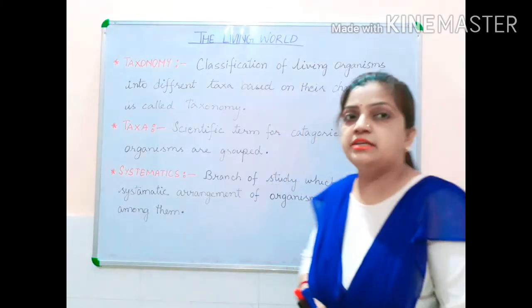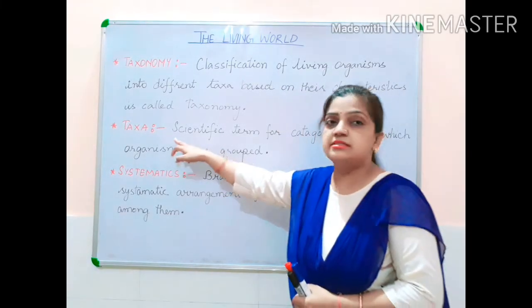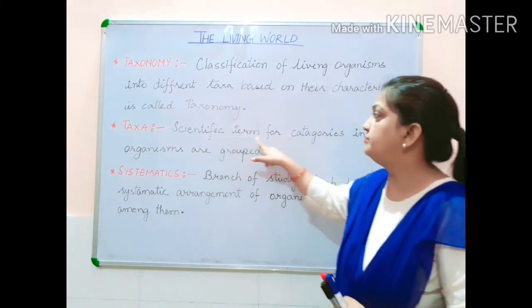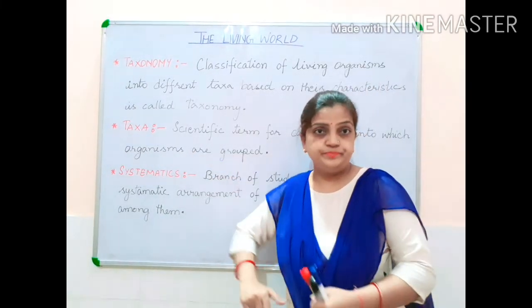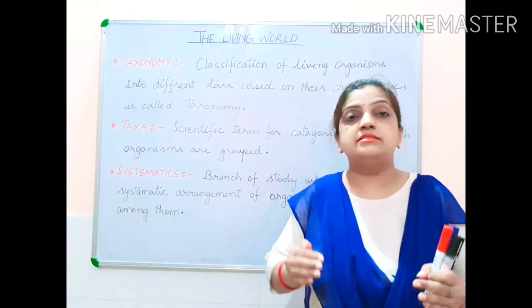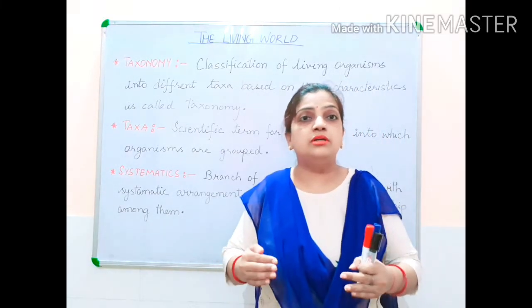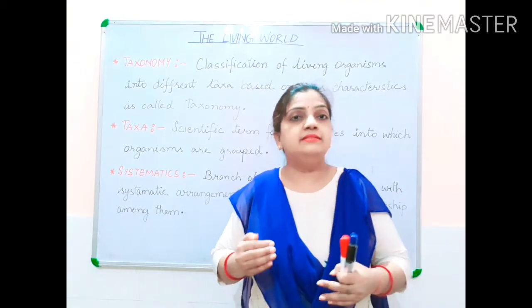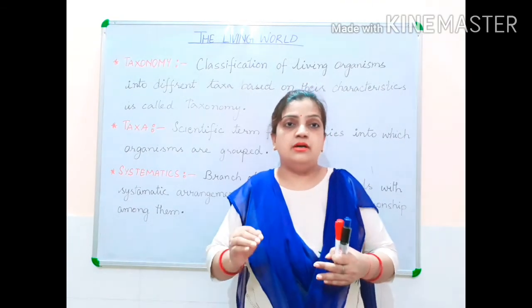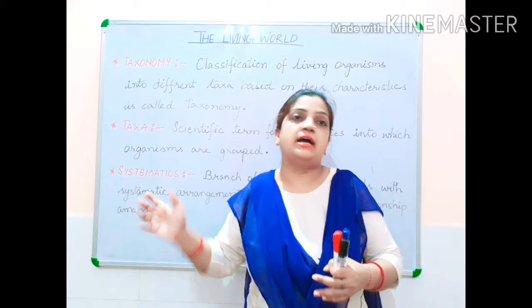Now, let us see what taxa is saying. Taxa is the scientific term for categories into which organisms are grouped. Taxa is a scientific name given to the organisms on the basis of classification, and this taxa depends on the different levels of organisms.